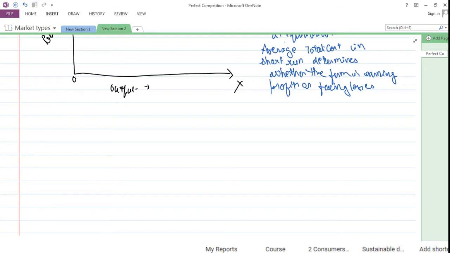So we would be drawing two figures and three diagrams basically. The first diagram would be saying what is the normal scenario, or what is the general scenario in which the firm is having a normal profit. So let's draw a figure.